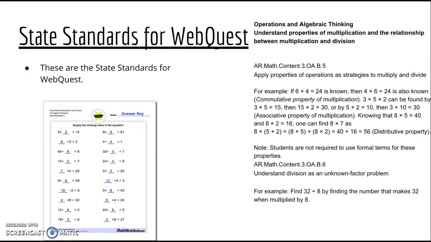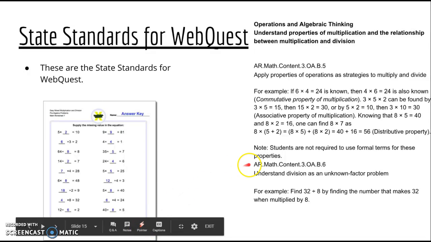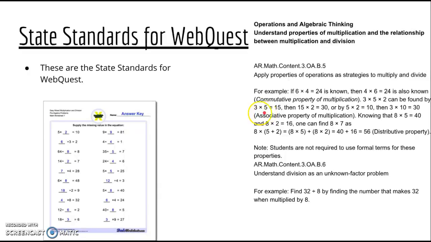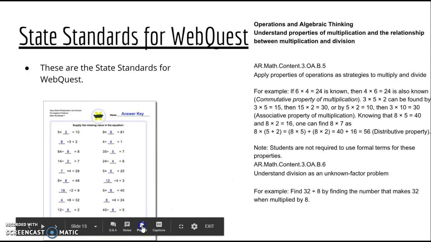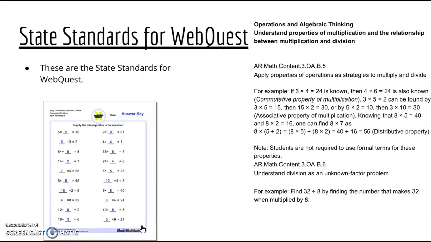State standards for WebQuest. These state standards can be used because it is easier to find a worksheet like this one, for example, that falls under the state standards of talking about the relationship between multiplication and division. And so these two state standards that I have gone over already, they don't necessarily have to be used just for one of the tools. They can be used for both and vice versa.